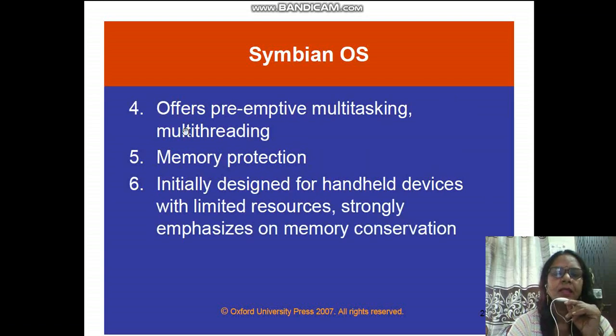smartphone devices. It offers primitive multitasking and multi-threading. This we have already seen in the operating system concept. Primitive means what? During the resource allocation, if a new process comes, then if that process needs the resources, it can be taken from the other processes, and depending upon the priority or the need, this type of scheduling is called primitive. That is without bothering whether the previous one terminates, हो जाती थी और ये छीन लेता था उससे. Primitive and non-primitive type of scheduling is there.